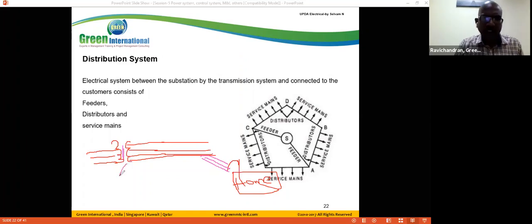So this is the secondary distribution substation.